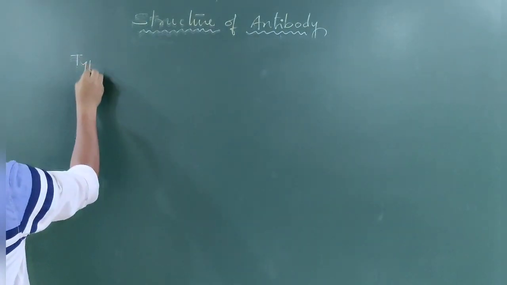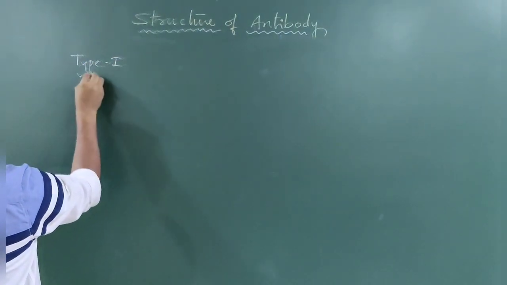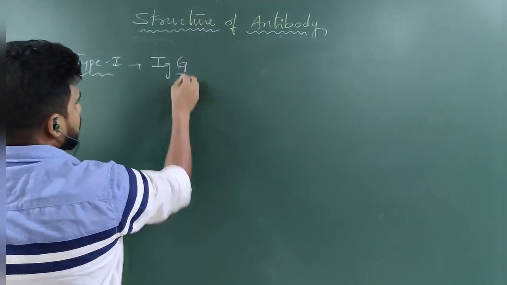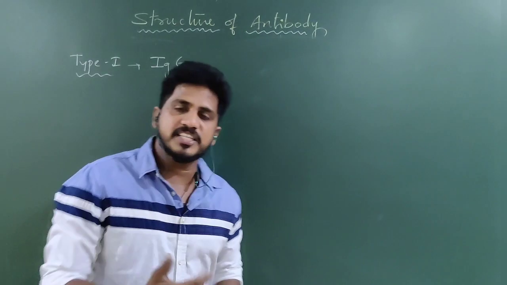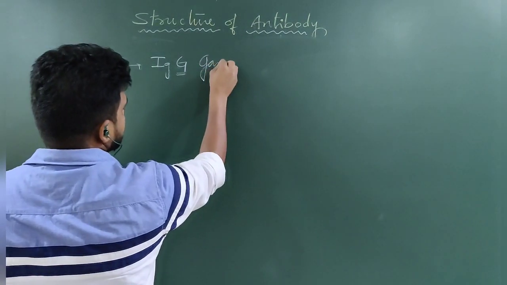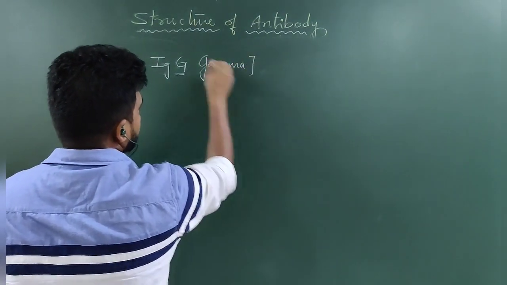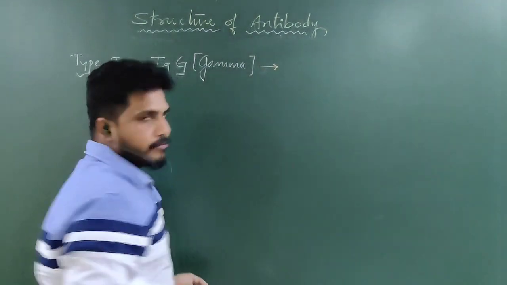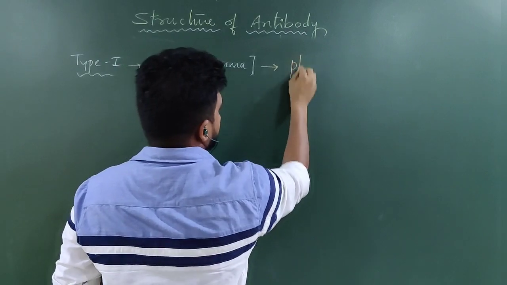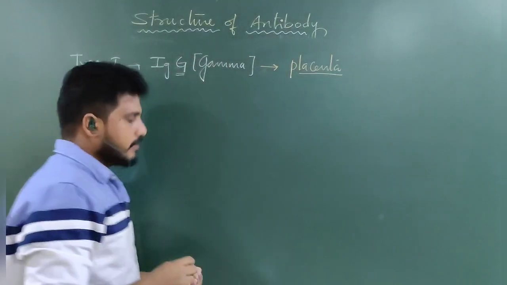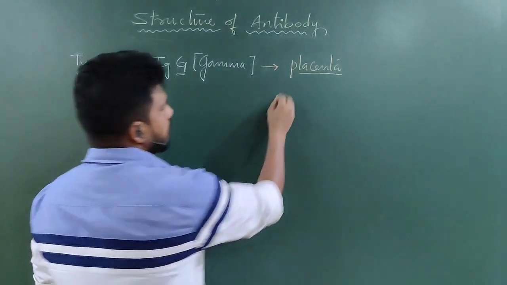Type 1, IgG. What does the G stand for? G means gamma type. This IgG is coming from the placenta. IgG is a monomer.